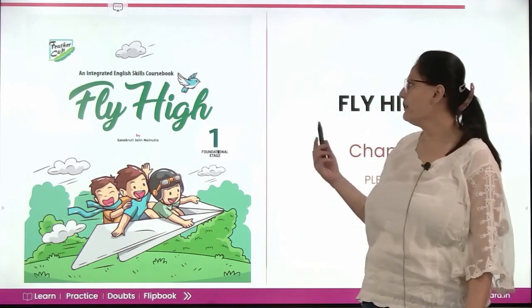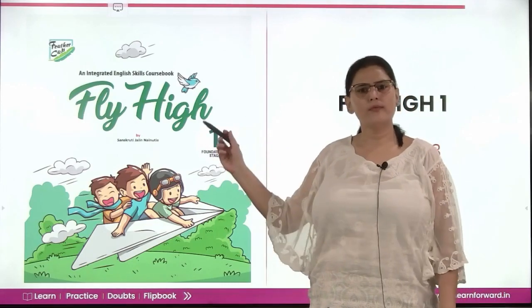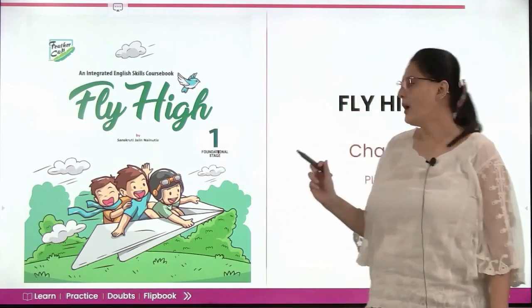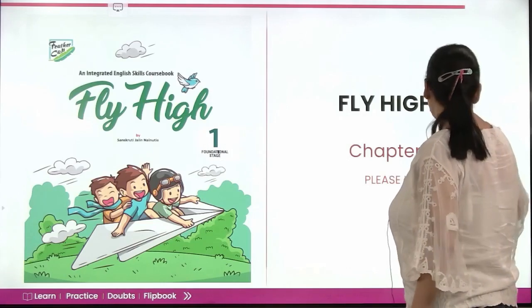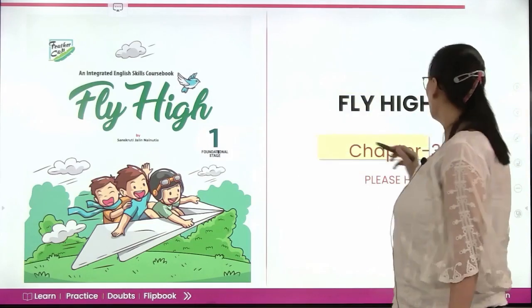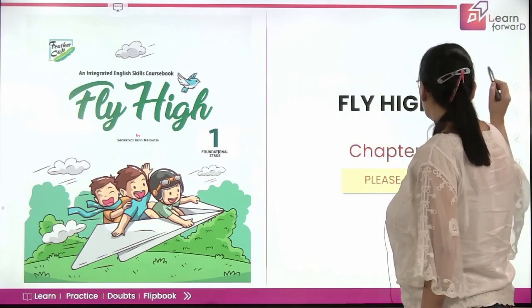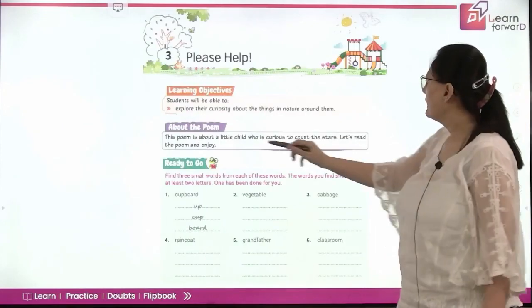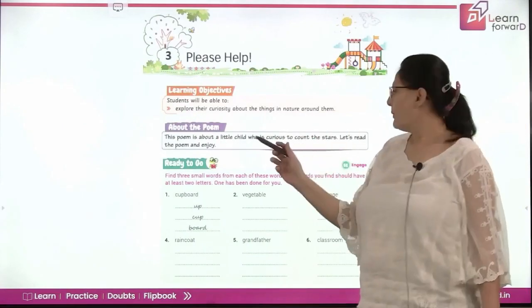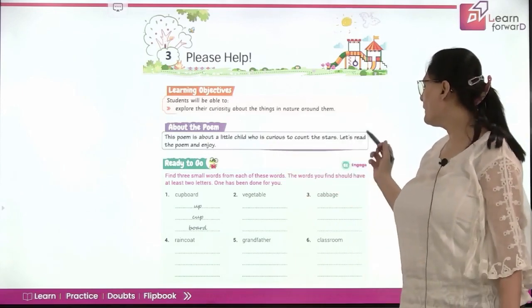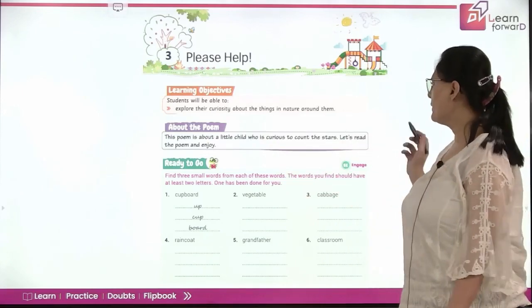So let's begin. Hope you all are ready with your books, Fly High Class 1. Now we'll be doing chapter 3 that says Please Help. It's a poem about a little child who is curious to count the stars. Let's read the poem and enjoy.